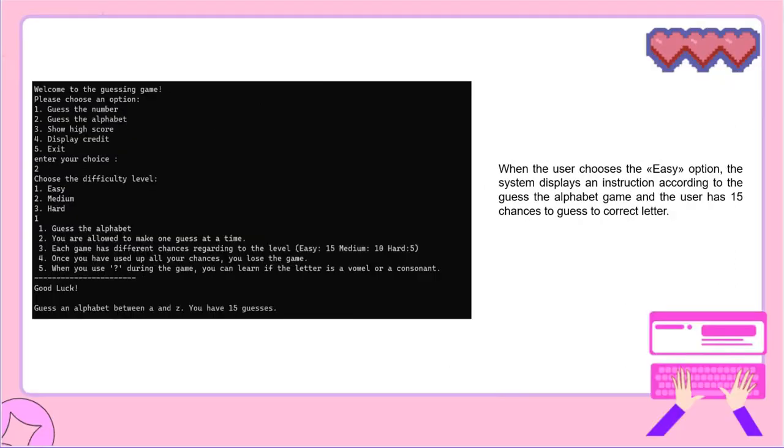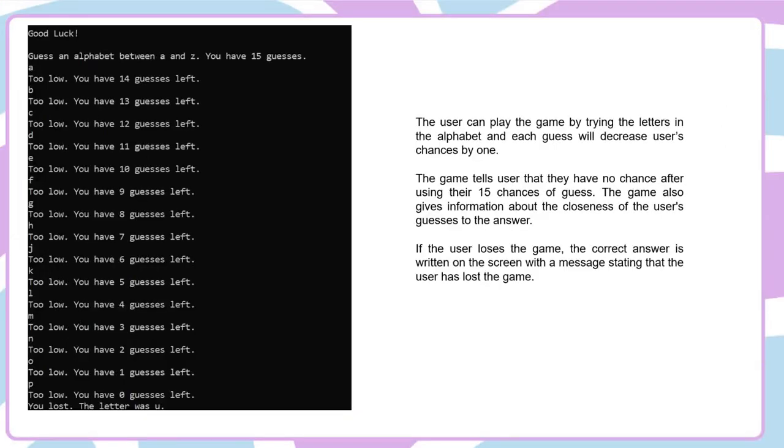If the user chooses easy level for guess the alphabet mode, the system displays an instruction about the guess the alphabet mode. Easy mode gives users 50 chances to guess the correct letter. Each wrong guess will decrease users' chances by 1. After guessing a letter, our system always tells if that letter has a lower or higher order than the correct letter. The game tells users that they have no chances after using their 50 chances of guess. Also, when the user loses the game, the correct answer is written on the screen with a message.